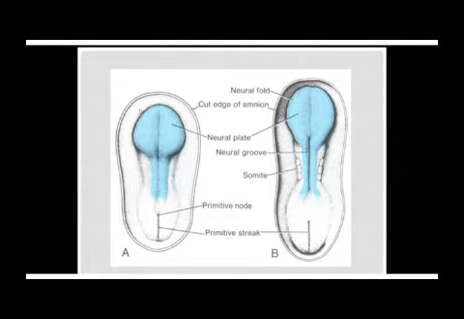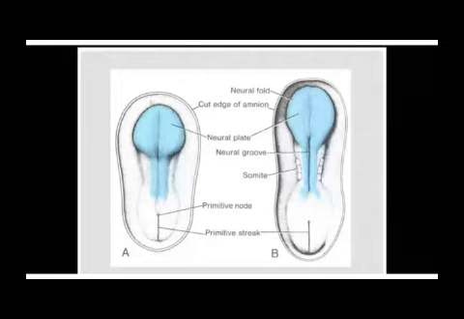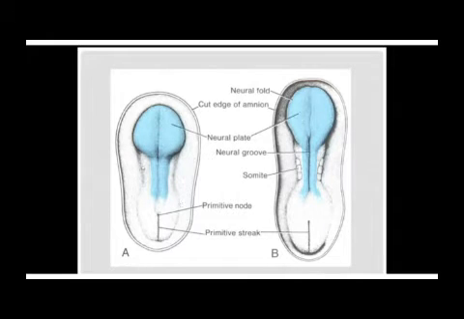These peripheral thin areas of the ectoderm are the ones which are going to form the other parts which are derivatives of the ectoderm. But our focus is on this neural plate, the thickened midline portion of the ectoderm.